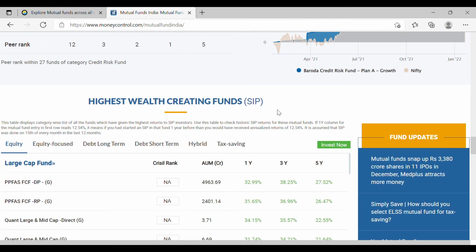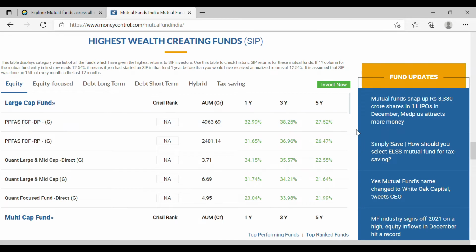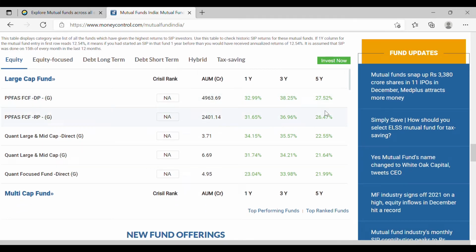And then highest wealth creator funds is also something that they have come up with, to see which has given you the highest return. And when I'm talking about this with respect to the return that this has generated, again a big disclaimer is that past performance is no guarantee for your future returns. You have to take that and consider that and invest with that in mind. But this can be a benchmark, or rather a guiding path, where you would expect that you would want return of a similar nature, if not higher.